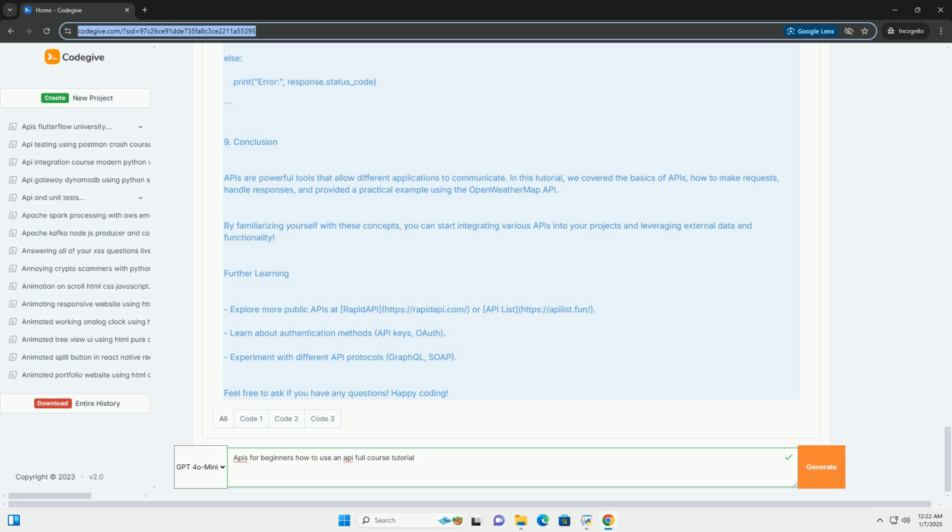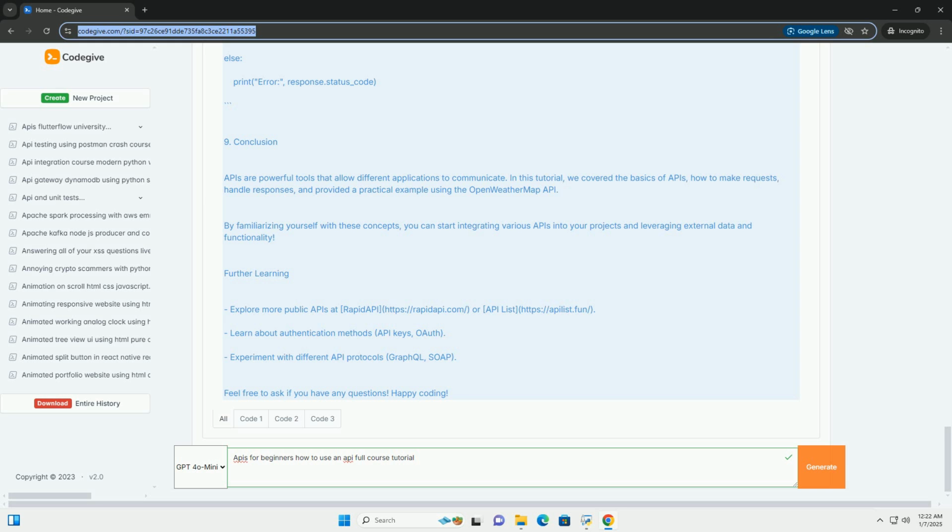4. Common API protocols. REST, representational state transfer, uses standard HTTP methods, GET, POST, PUT, DELETE. SOAP, simple object access protocol, relies on XML and usually requires more overhead. GraphQL, a query language for APIs that allows clients to request exactly the data they need.